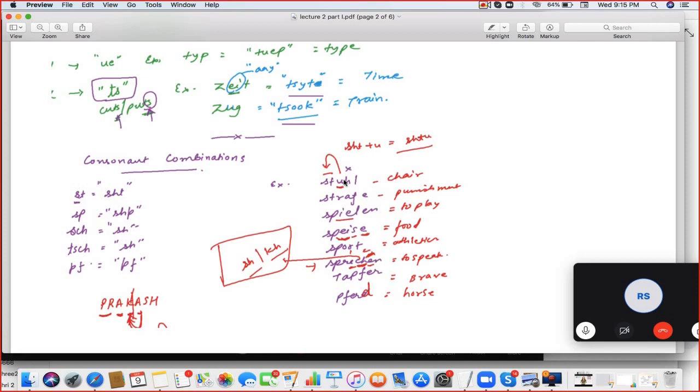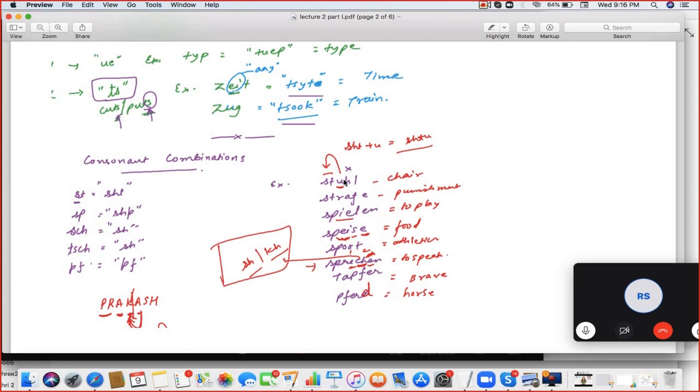Next. Speicher. Sport. Sprechen. Next. Tochter. Vater.